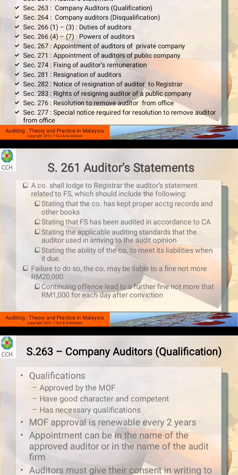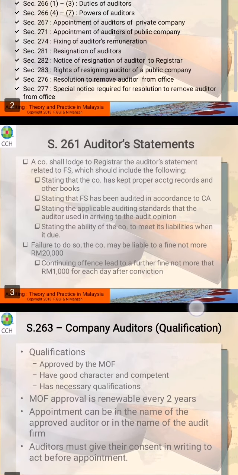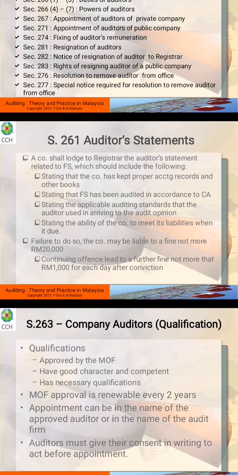Number one, that the company has kept proper accounting record and other books. So it means that all the records should be properly kept by the company. Number two, stating that the financial statement has been audited according to the Companies Act. And then it must also state that the accounting standard has been followed, and also the auditor in arriving at the audit opinion. And the next one, it must also state the ability of the company to meet its liabilities when they come due. So it means that they are able to pay all their liabilities.